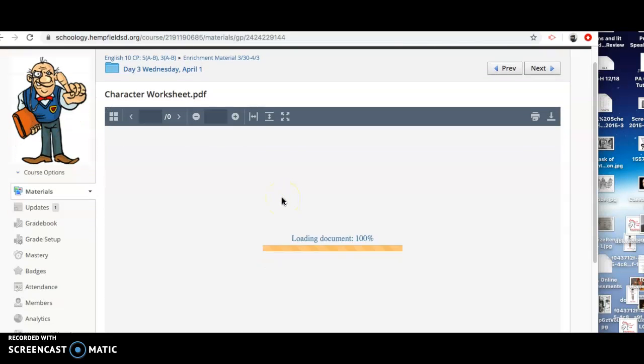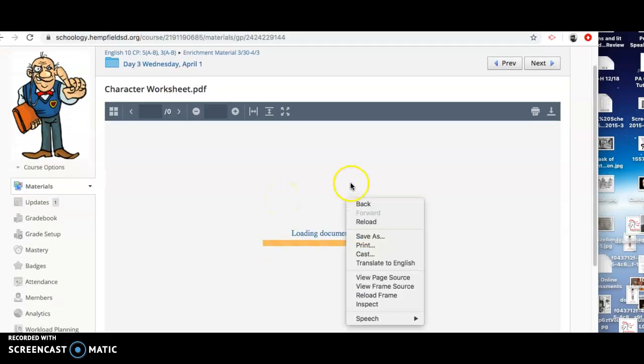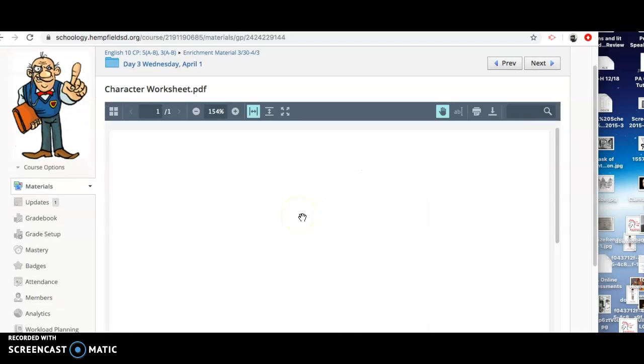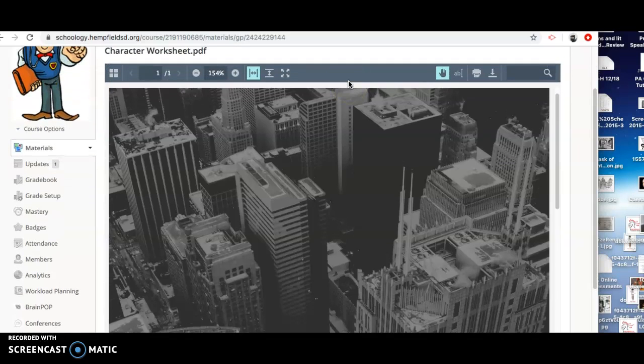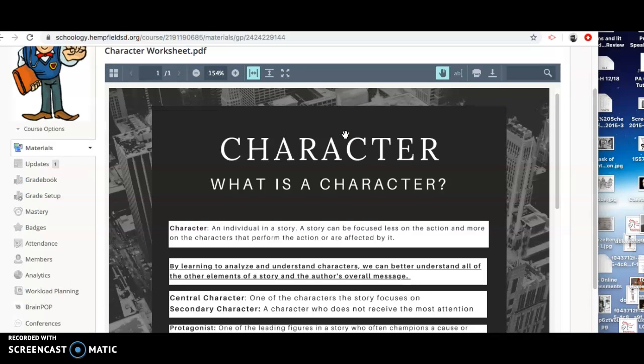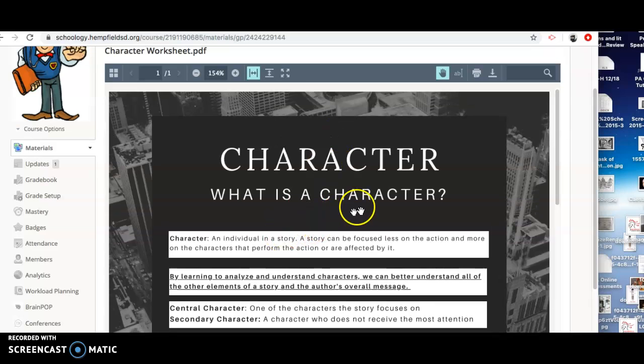So, ladies and gentlemen, character is something we dealt with for most of our literature stories. So what is a character? Character is an individual in the story. The story can be focused less on the action and more on the characters that perform the action or how they are affected by that action. And by learning to analyze and understand characters, we can better understand all of the other elements of the story as well as the author's overall message.